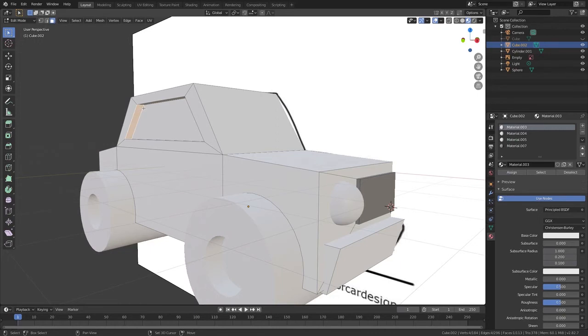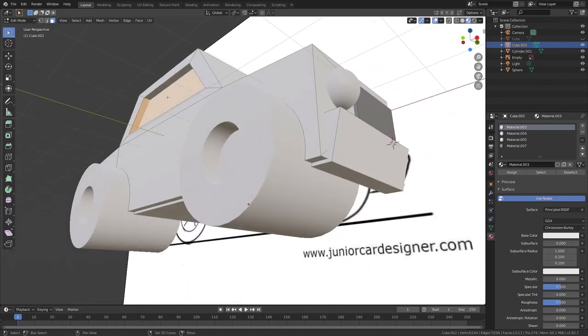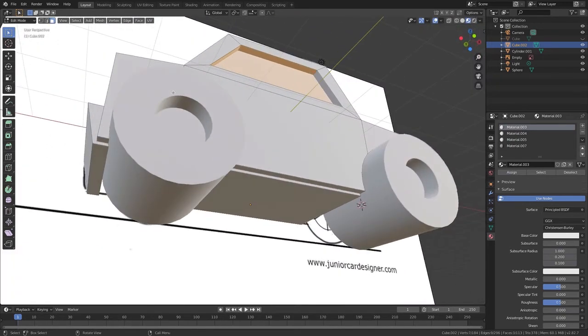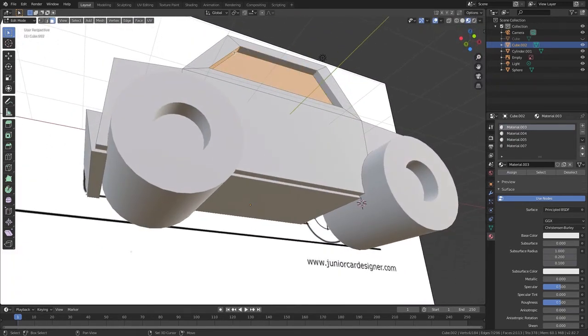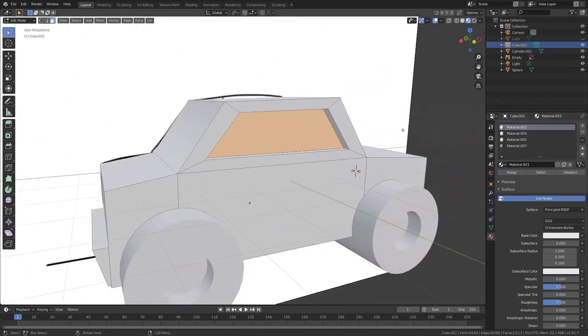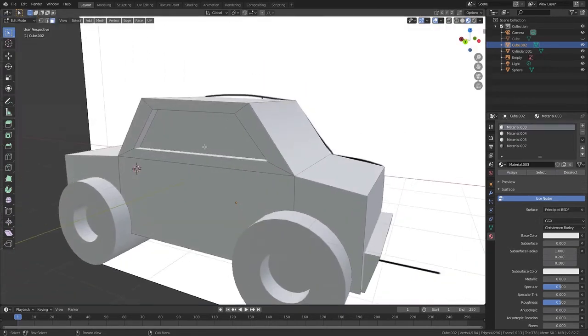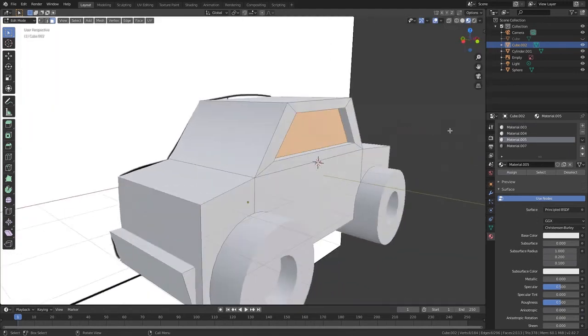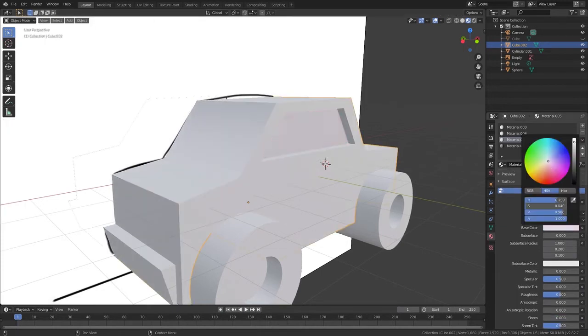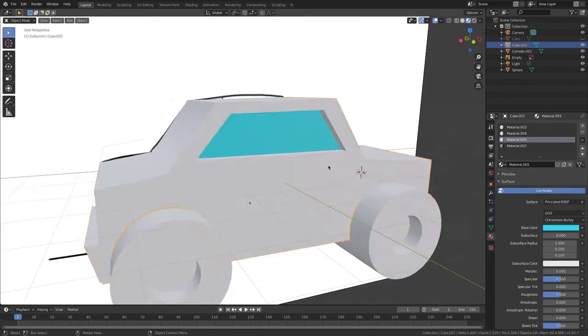Actually, I'm going to hold down Shift and select all those faces. I'm going to actually leave this like that. And there we go. Now I'm going to have to do the other side, of course. And go assign, Tab, and make those a light blue. There we go.